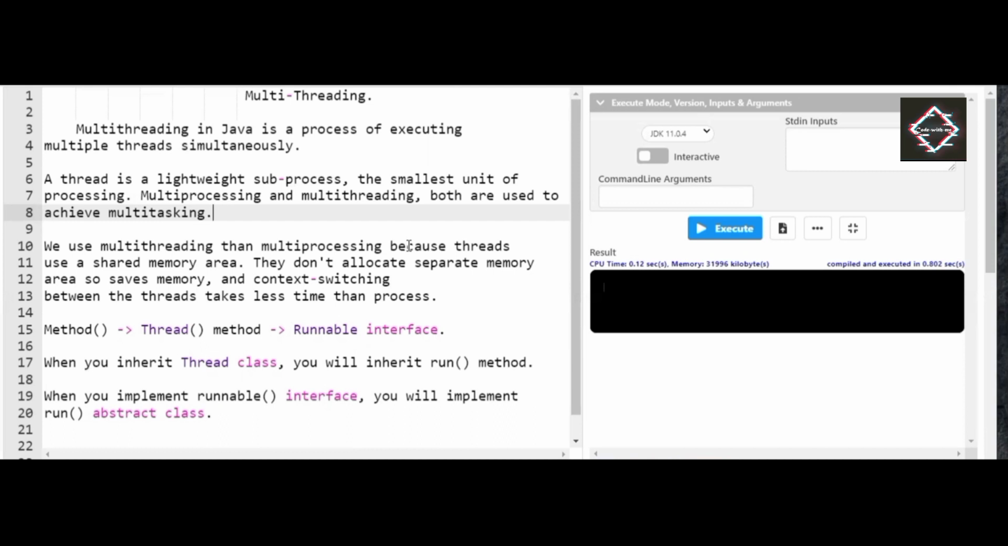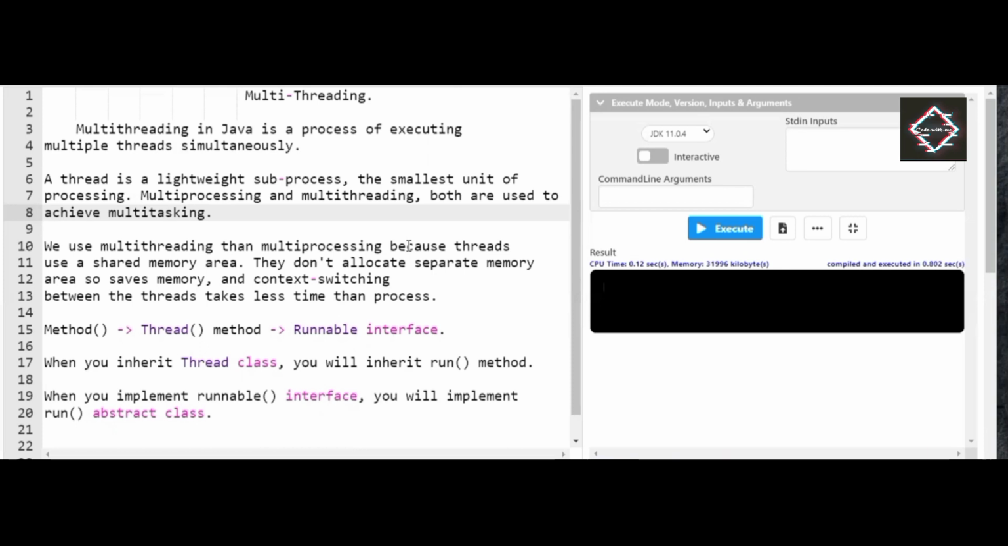So what is a thread? A thread is a lightweight sub-process, the smallest unit of processing. Multi-processing and multi-threading are both used to achieve multitasking. See friends, we use multi-threading rather than multi-processing because threads use a shared memory area. They don't allocate separate memory areas, which saves memory, and context switching between threads takes less time. I assume you are aware.